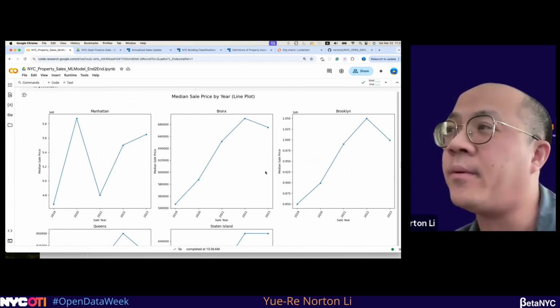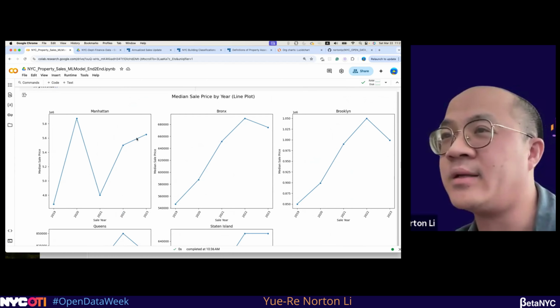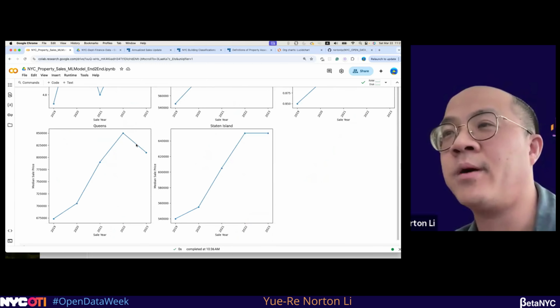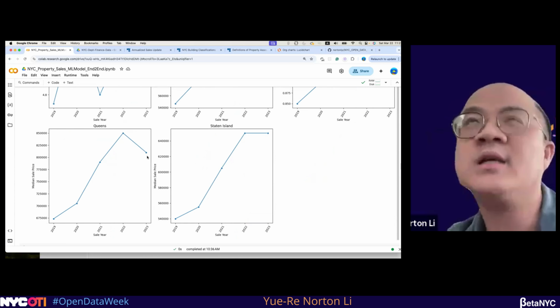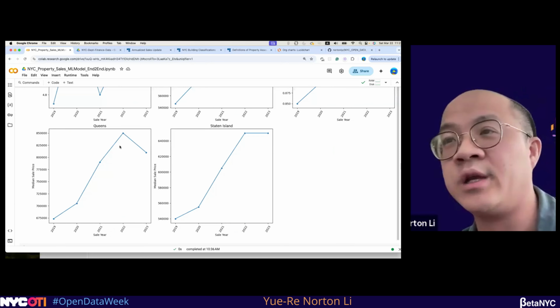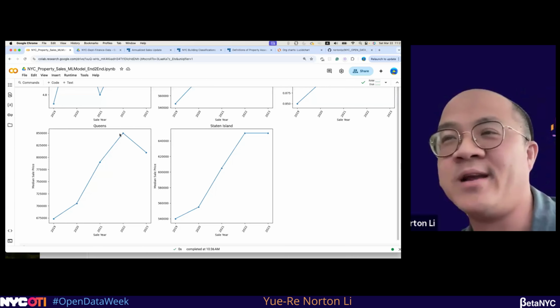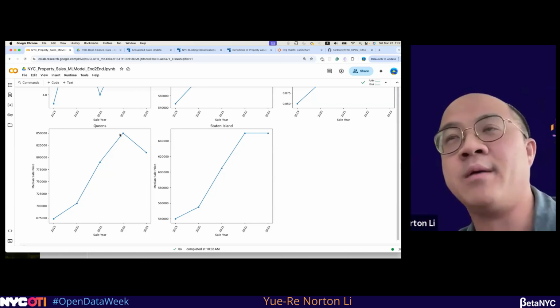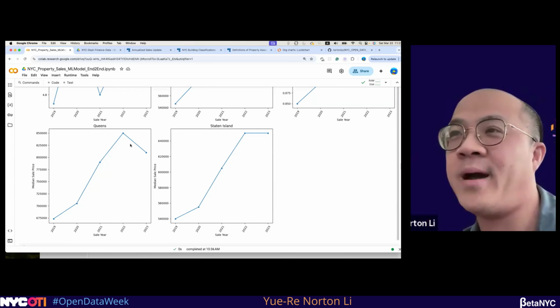For the other 4 boroughs, the peak of the sales is in 2022. After 2022, the price dropping also makes sense, since if I remember correctly, the Fed has increased interest rates since 2022. People can borrow less money with a higher loan rate, so they do not buy.